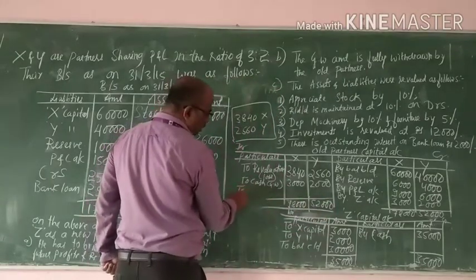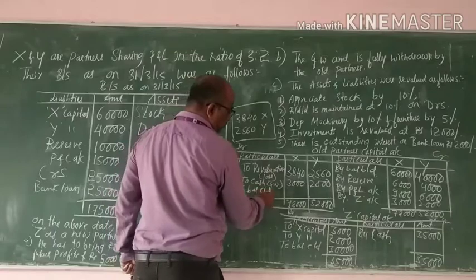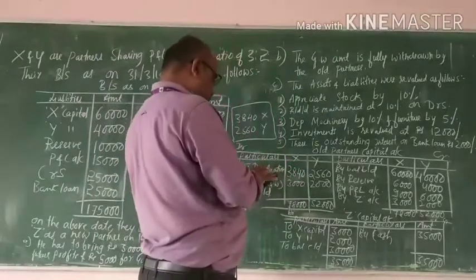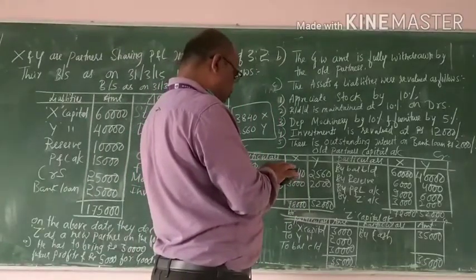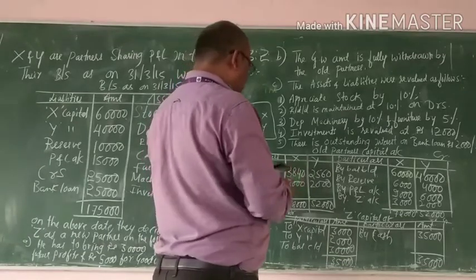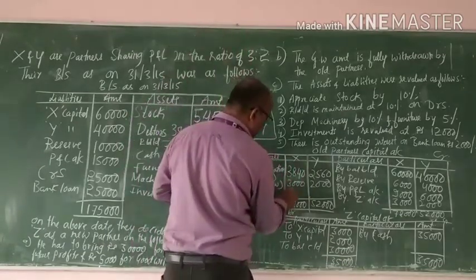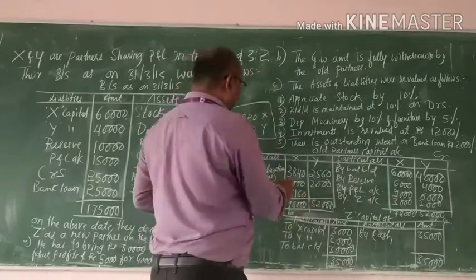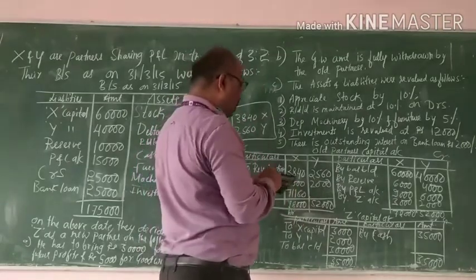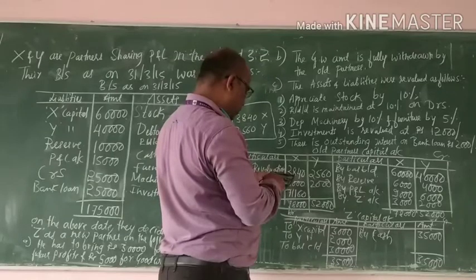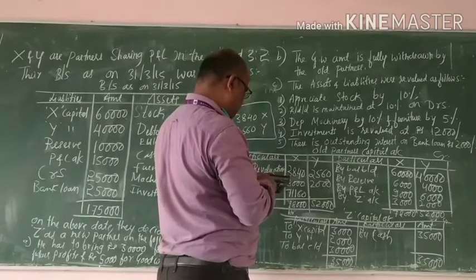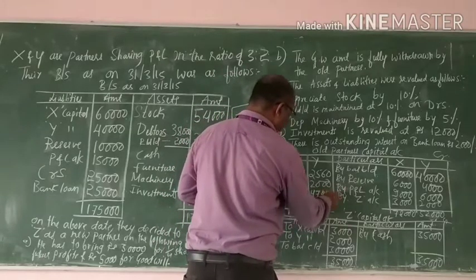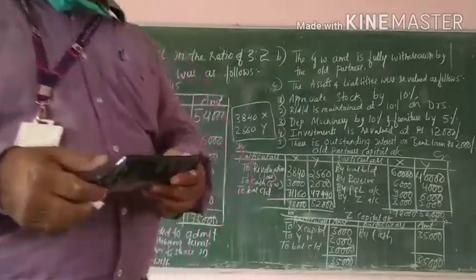Now let us see the balance carried down. Let us use the calculator. 78,000 minus 6,840 is 71,160, and for Y, 52,000 minus 4,560 is 47,440.